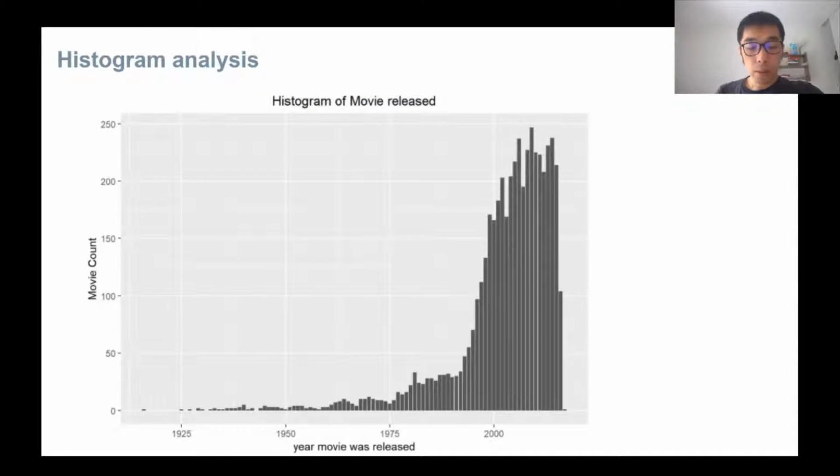Then we try to plot release dates of the movies, but the plot isn't satisfying because it contains not only years but also months and days. So we convert the date to the year so that it can plot more clearly. From the graph, we can see that most of the movies in the dataset are released around 2000. It means we have the data of the latest movies.